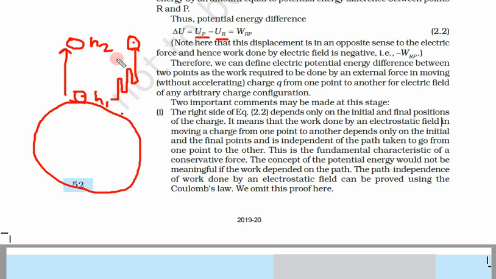Okay, this is student 1, this is student 2, and what does student 3 do? Student 3 does the spiral. In a spiral motion he takes it up to this height h2. This is student 3.